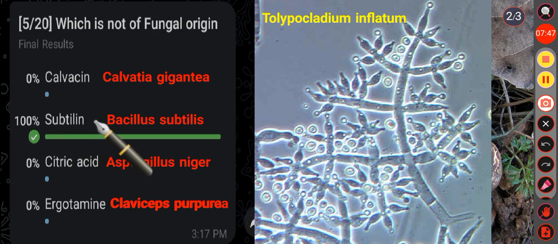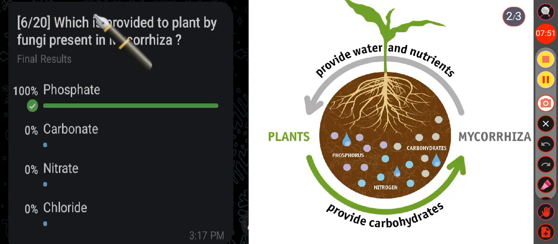But here Subtilin is of bacterial origin. Okay. Then next question, which is provided to plant by fungi present in mycorrhiza? Option A phosphate, option B carbonate, option C nitrate, option D chloride. Here the correct answer is option A, that is phosphate. We know the word mycorrhiza means fungus root.